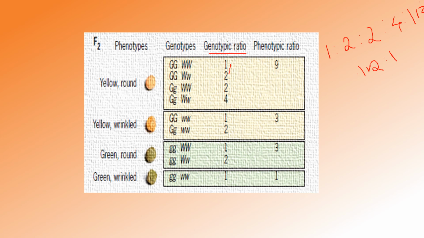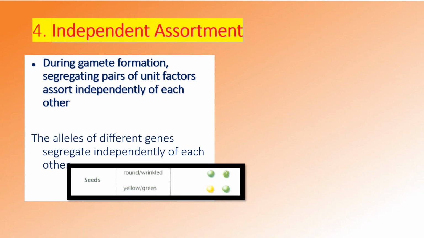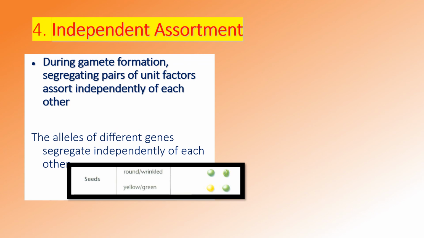Okay, so this is the genotypic ratio and this is the phenotypic ratio. Next, about the independent assortment.